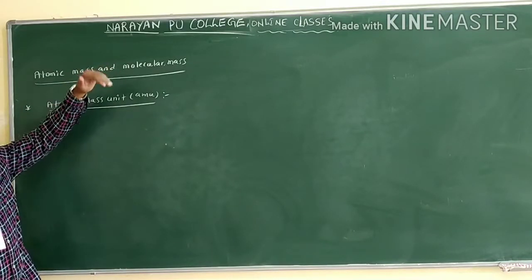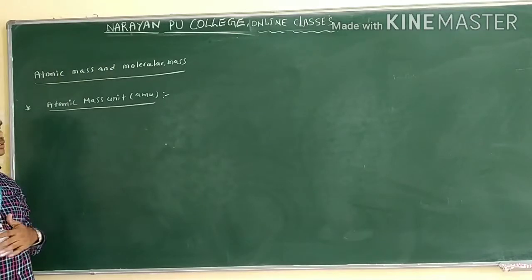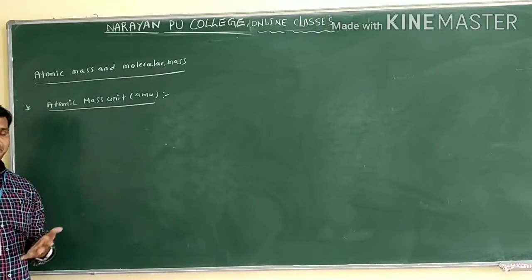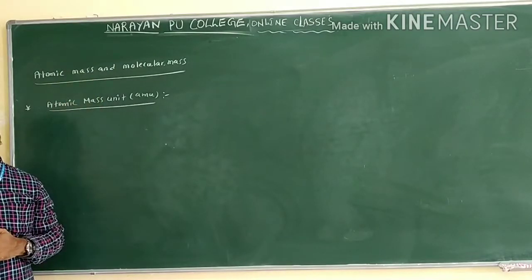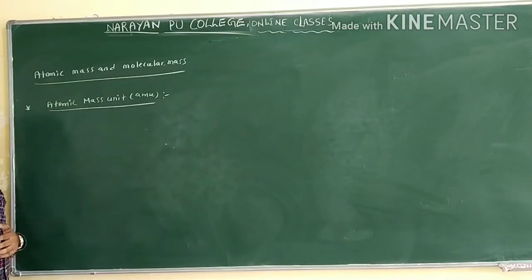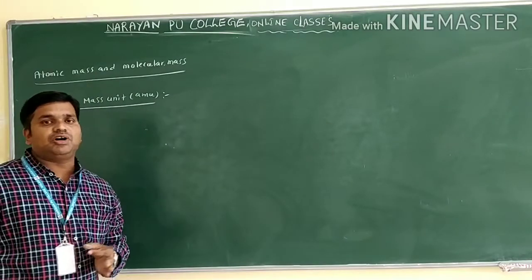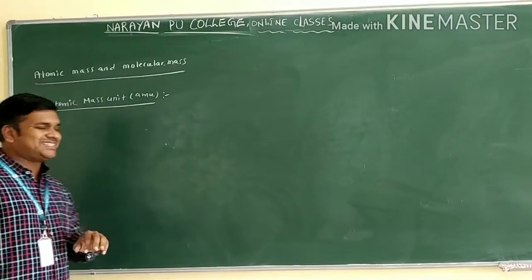Before entering this, we have to know atomic mass unit, then we have to know atomic weight, and then we can know molecular mass like this only. So what is this atomic mass unit? Simply we write it in the form of AMU only. Let us see the definition.